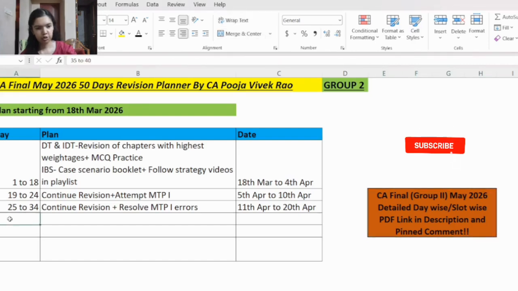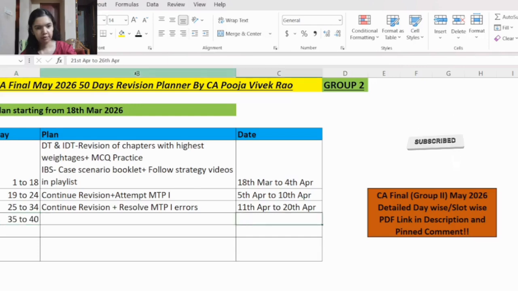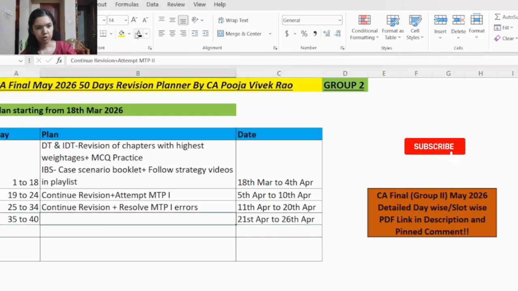Now let's continue this plan here. From day 35 to day 40, that is from 21st April to 26th April, again you will be continuing the revision and you will attempt the mock test paper series 2. You will revise the subjects 1.5 days each, and then the next day afternoon you will give the mock test paper and then you will analyze the mock test paper answers.